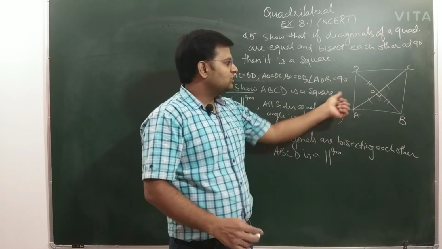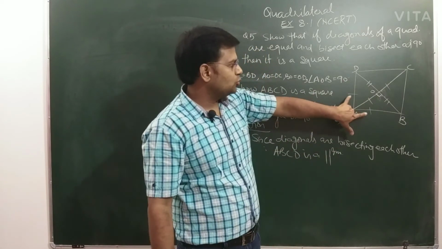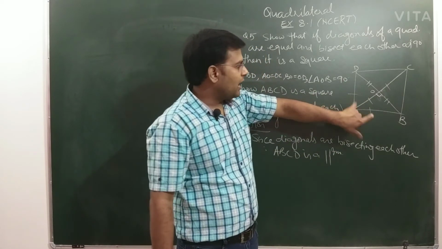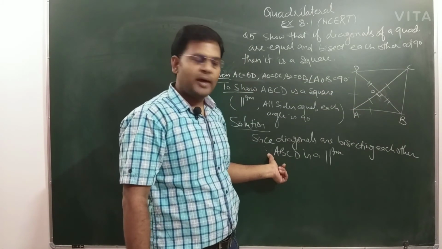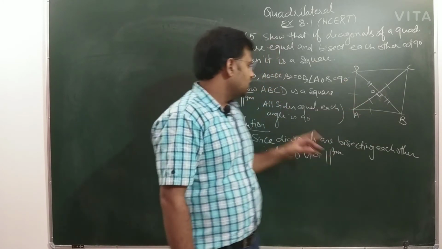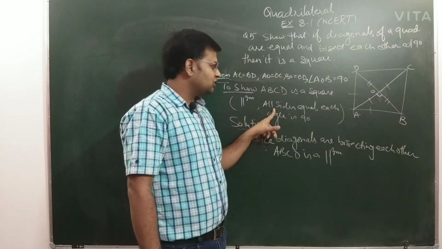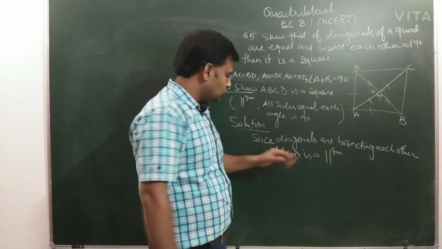Now we just have to show that AB equal to AD. If I am able to show AB equal to AD, and AB equal to CD is already there with the help of ABCD being a parallelogram, then my target is that I show AB equal to AD. So this condition, that all sides are equal, will be complete, and then we'll move to the third condition. So how can we start this?